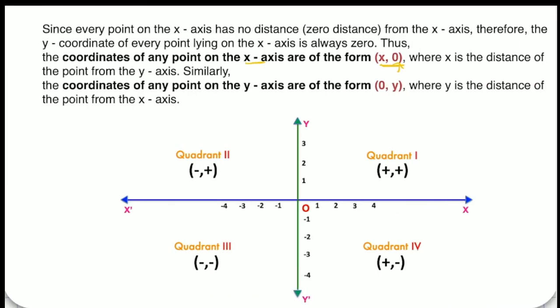I have written only these sentences here, that the coordinates of any point on the y-axis will be in the form of 0, y, and for the x-axis it will be in the form of x, 0, right? Because if the point is on the x-axis, that means there is no distance from the point to the x-axis, 0 distance. So you can remember this also, it will be helpful in your MCQs and fill in the blanks. Now these are the quadrants. The format of coordinates in each quadrant, both positive, negative-negative, negative-positive, positive-negative, we have already learned it.